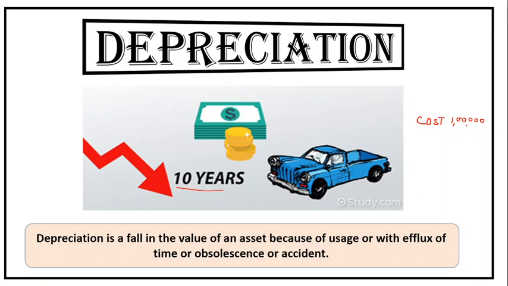Suppose we are charging 10% depreciation, so every year 10,000 of depreciation is taken out. The value next year is 90,000, then again 10,000, so the value in the third year is 80,000. This is the first year, this is the second year, this is the third year, and so on. Every time the value decreases, so it shows the correct picture of that particular asset. So depreciation is a fall in the value of an asset.